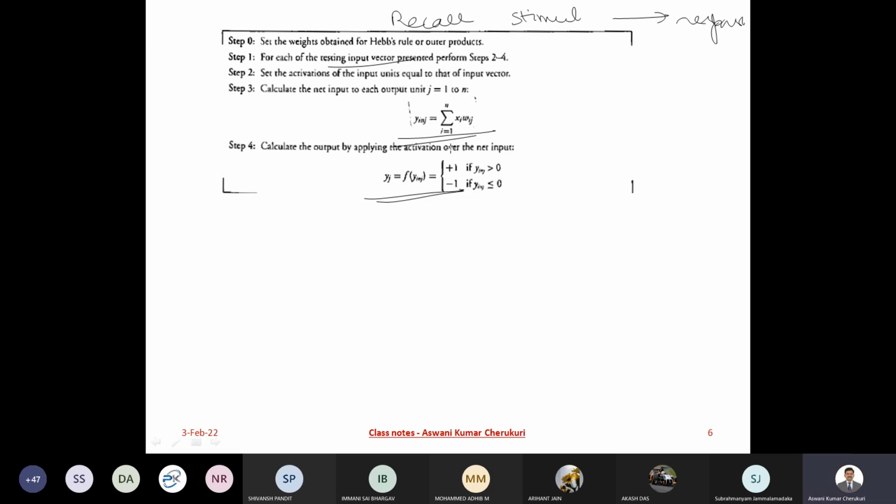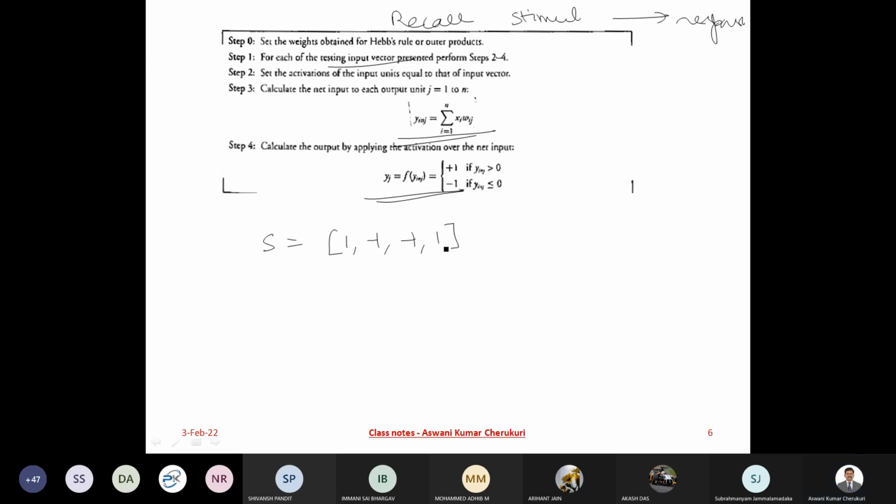Let us do one particular example. Imagine I have an S vector like this: 1, minus 1, minus 1 and 1.